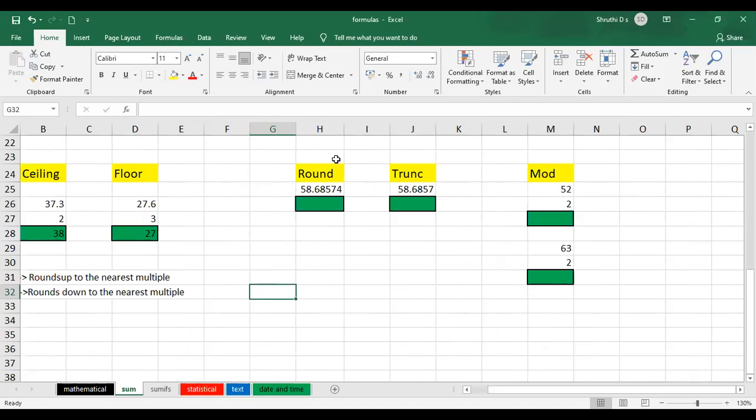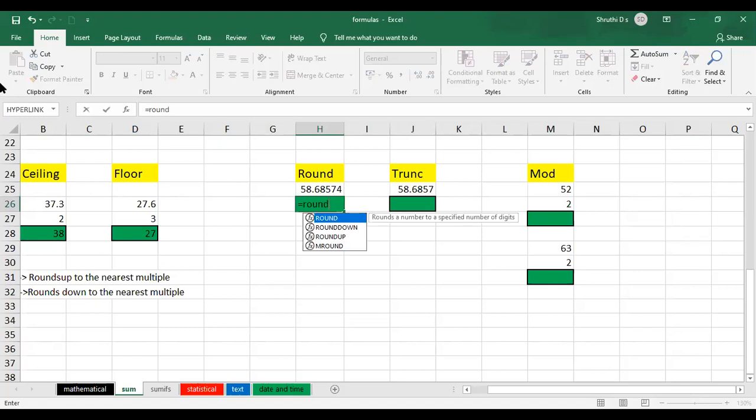Okay. Next one we will go to round here. See, round means, 58.68574 is there, no? Now let me write the formula for you: equals ROUND of the number first and the number of digits next. So the number is 58.68574, and here number of digits we have to specify.